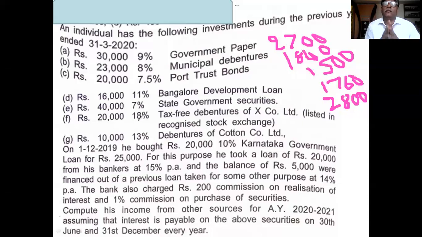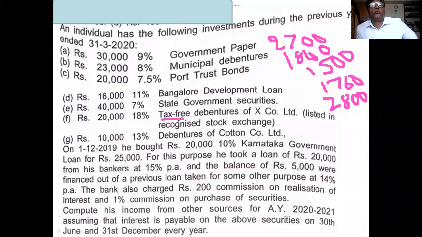Okay. 3,600 is the interest, but it is tax free. You see the wording, tax free is there. Then you have to gross up. 3,600 is interest. Then you gross up that interest. 3,600 into 100 divided by 90.